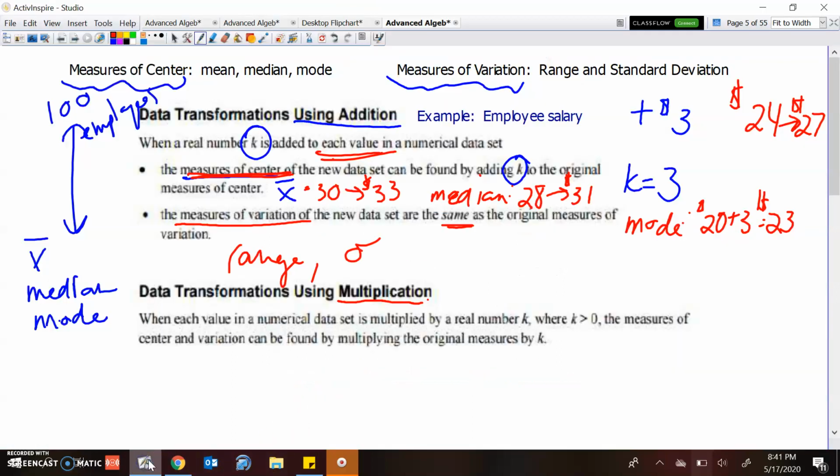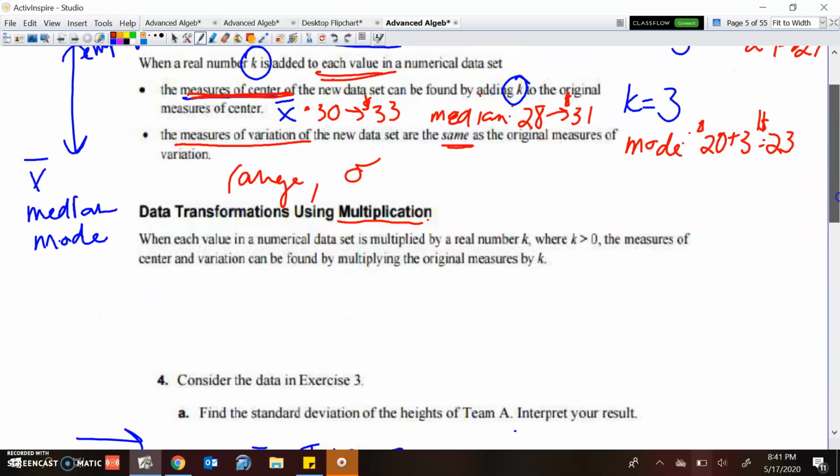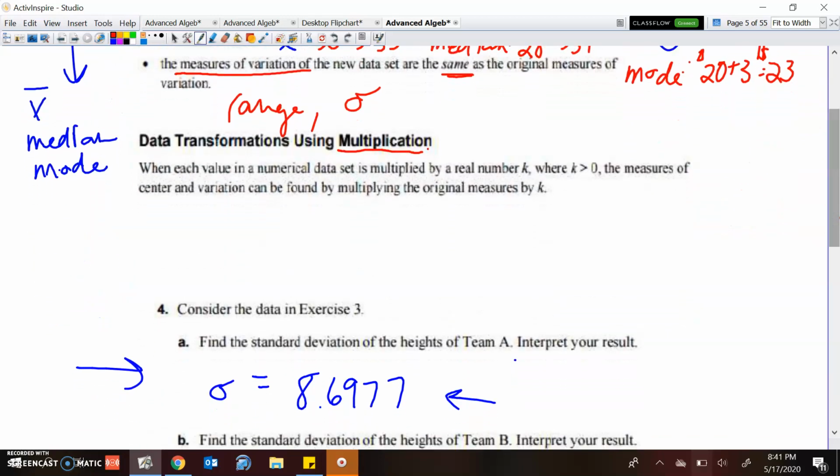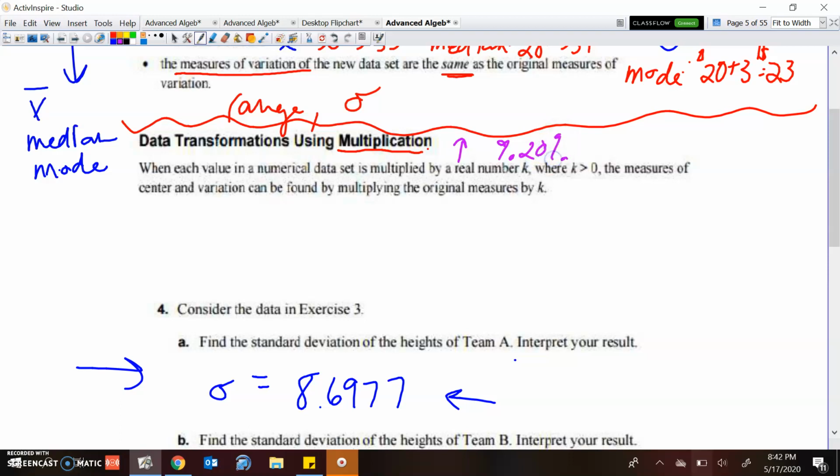Last little bit then here is what happens when our data is transformed using multiplication. So maybe they don't say, oh, we're going to add $3 to everyone. Instead, they're going to add a percentage. So maybe they say we're going to increase everyone's salary by, because I like when salaries are increased, 20%. Okay, so they add a percentage. They add 20% to everyone's salary.